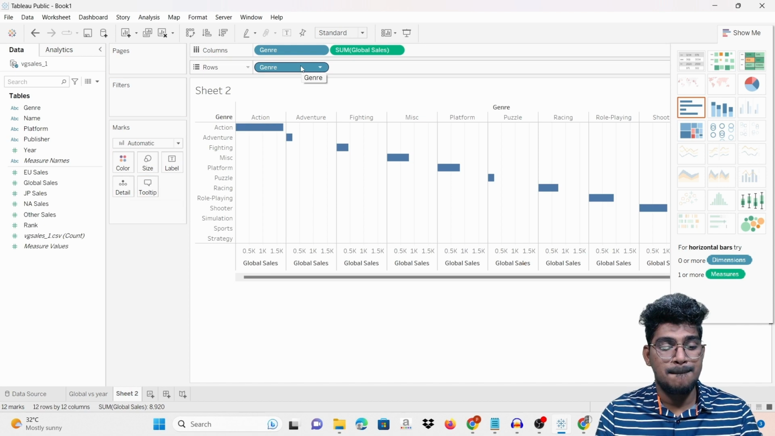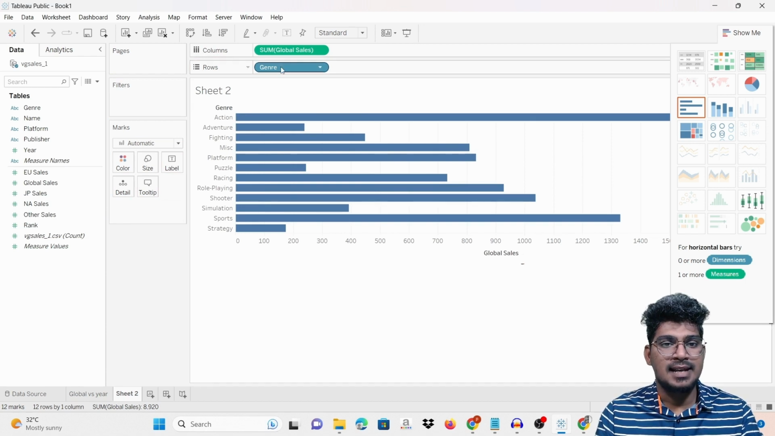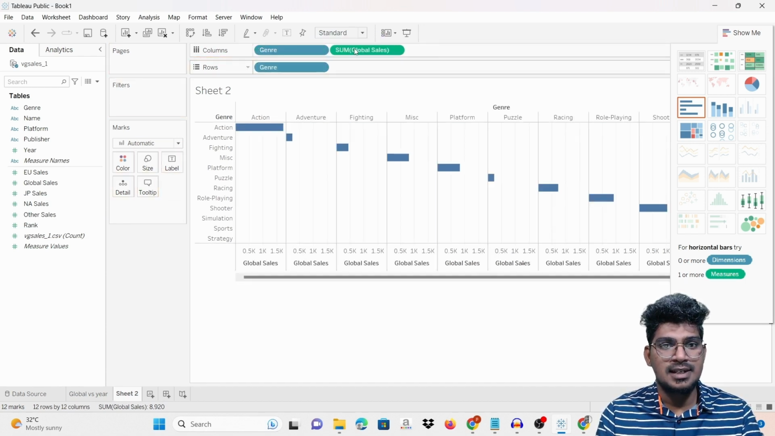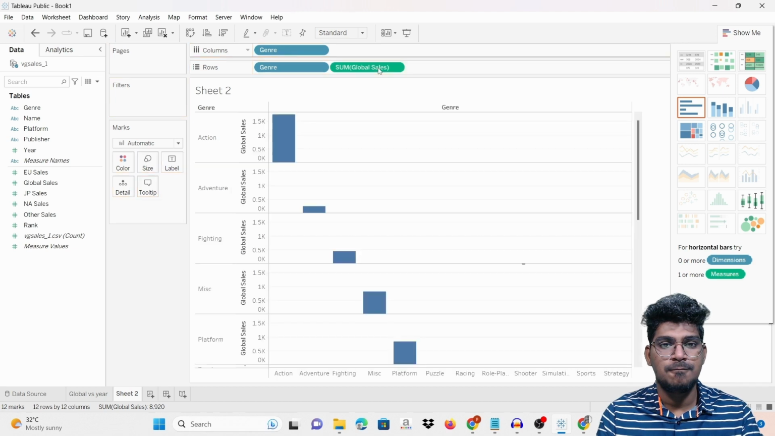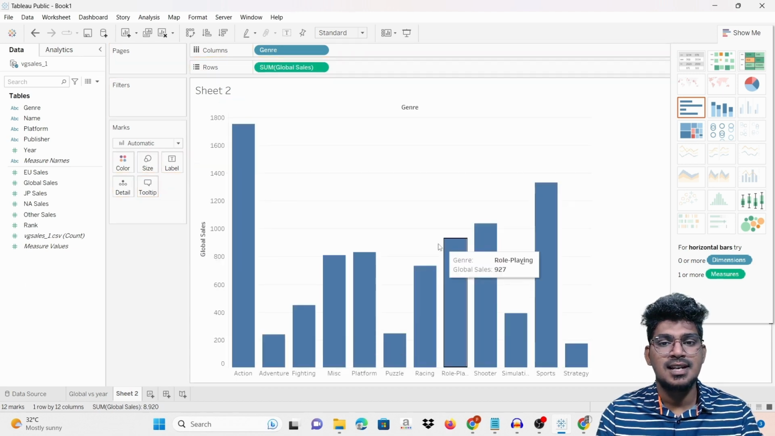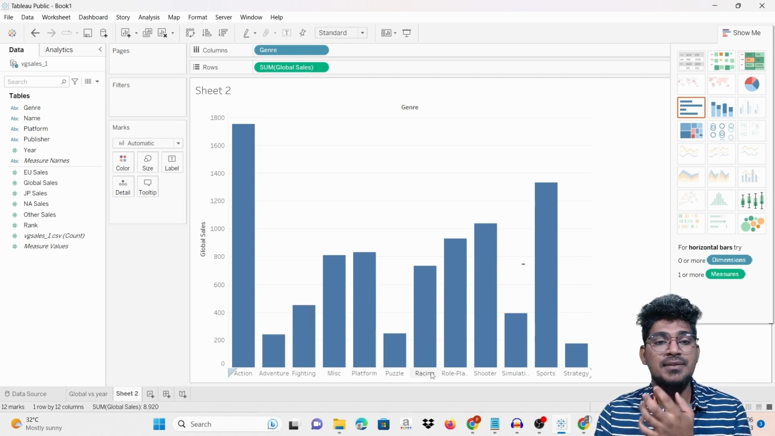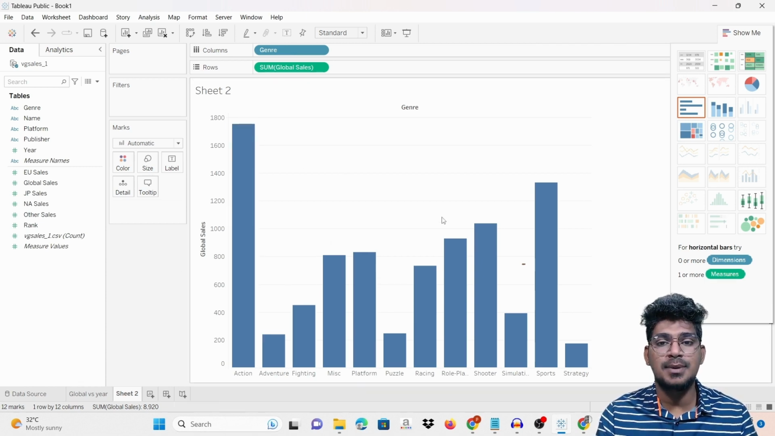This will come like this, and also you can see it here, and you can remove this. Now you can see this particular thing. What is the relationship between the genre and the global sale here, and it is displayed.